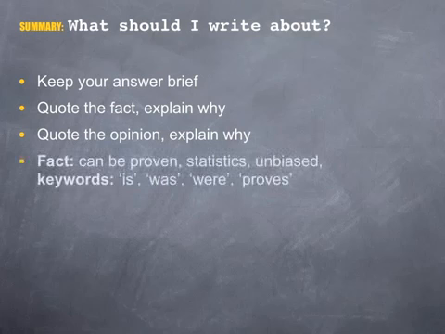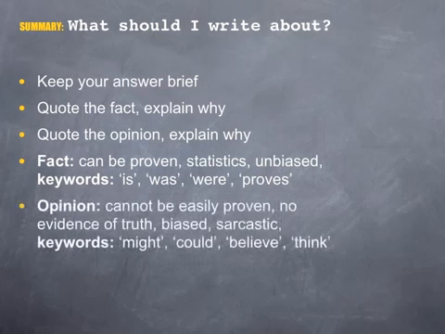Remember that a fact is something real that can be proven by statistics. It is unbiased. Look for keywords like is, was, were, proves. An opinion is what the writer or someone else thinks and cannot be easily proven. There will be no evidence of truth, and the statement may be biased or sarcastic. Look for keywords such as might, could, believe, or think. Therefore, one effective way to identify fact and opinion in the media articles is to look for words which show certainty for fact or doubt for opinions.